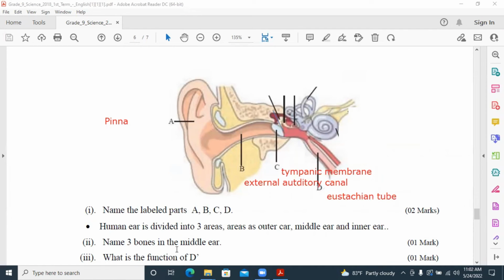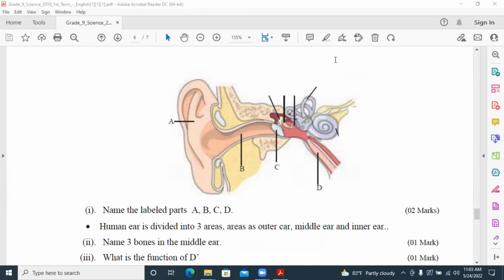The human ear is divided into three areas as outer ear, middle ear and inner ear. Name three bones in the middle ear. Write down. Malleus, incus, stapes.